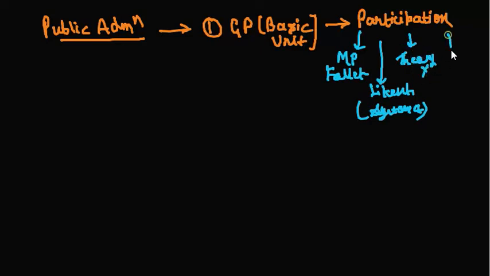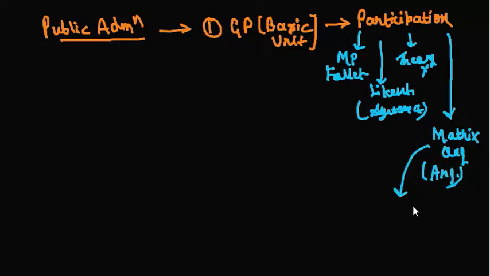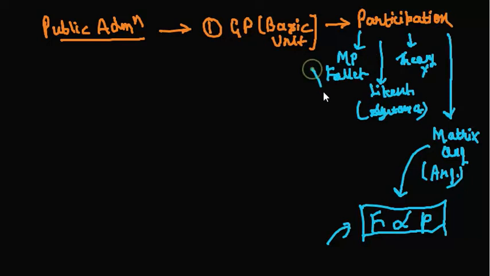Okay, I hope you are getting it. When we are saying participative management, we are basically talking about the role of matrix organization. Matrix organization is the concept given by Aadarsh. We are talking about him because matrix organization basically says that whosoever is performing the function, power should be given to him only. So the principle of subsidiarity is being followed over here. These are the thinkers that you can relate, and these are the basic perspectives and dimensions that you can use in your answers. Okay, this is it.